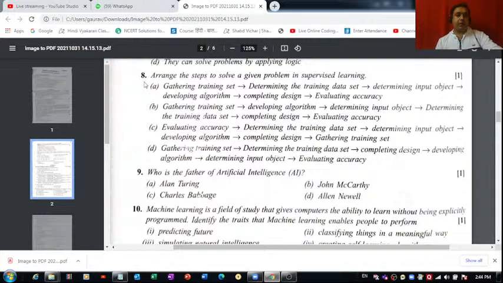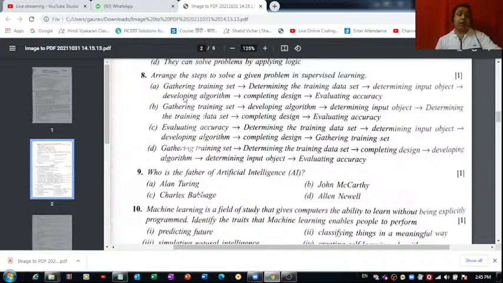So for question number 8, see, part A is saying gathering training set. That is absolutely right. Acquisition stage comes first, and after that the training data set comes. Determining the training data set, because after acquiring the data, we bifurcate it into two different parts: training set and testing set. So we have to first determine the training data, and then we have to determine the input object. What all things you are going to provide as an input to the machine.